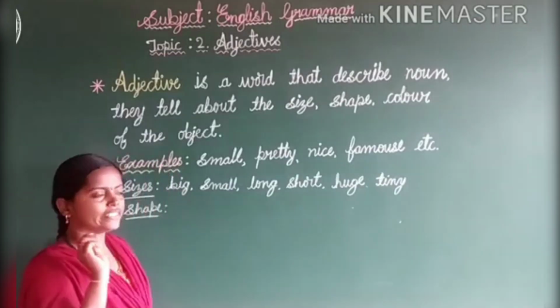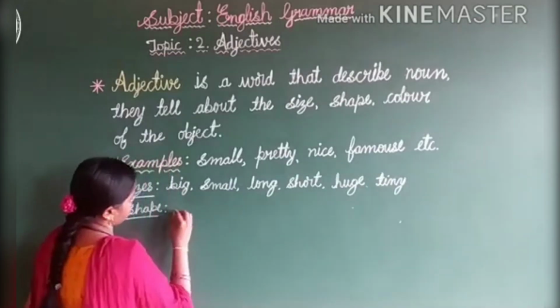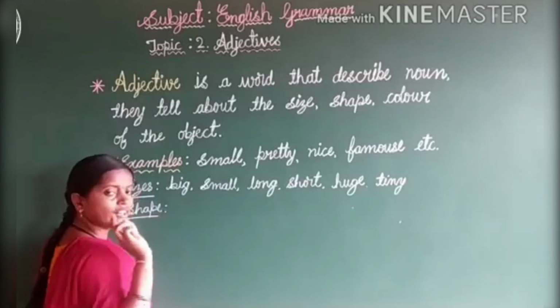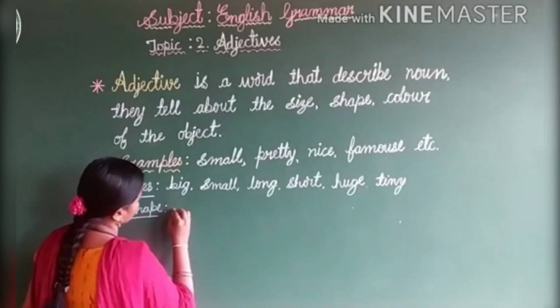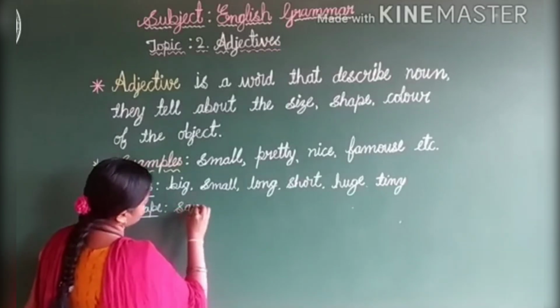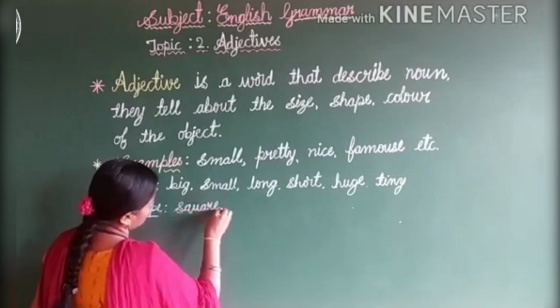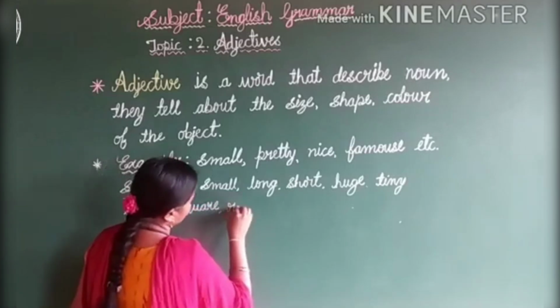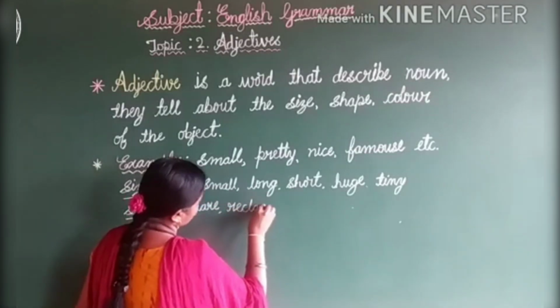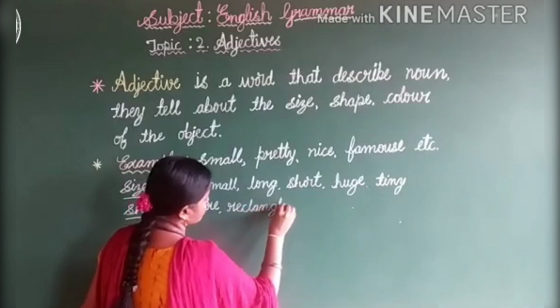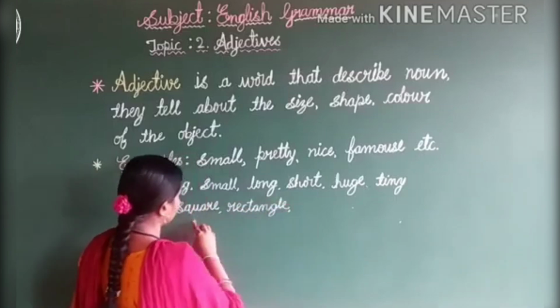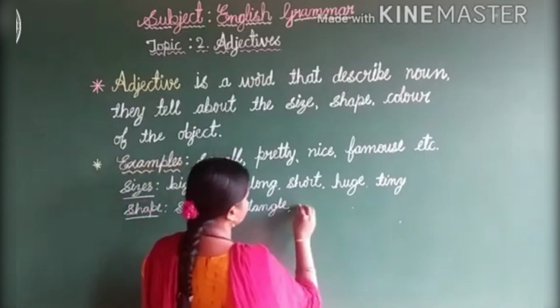Okay, I am going to write now. Look here. Shape. First one I am going to write: square. S-Q-U-A-R-E. Square. Rectangle. Circle.